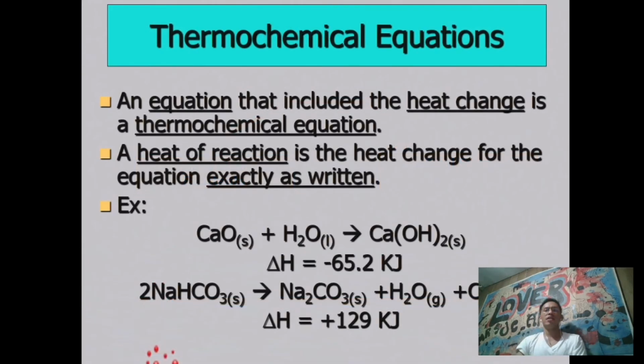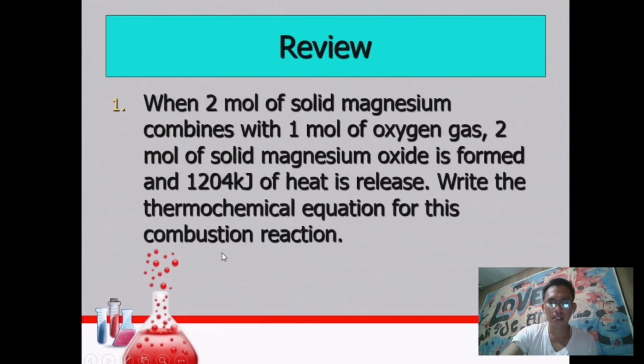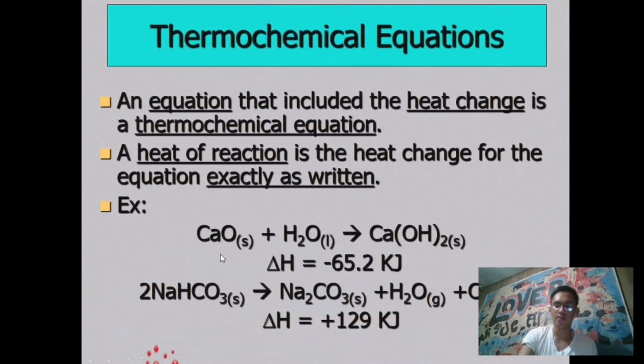So next one, thermochemical equation. A thermochemical equation is an equation which includes the heat change. This chemical equation is the expression of the chemicals, showing what is happening to them. A heat of reaction is the heat change for the equation exactly as written. So we have here the following symbols of the chemicals or compounds as shown below.